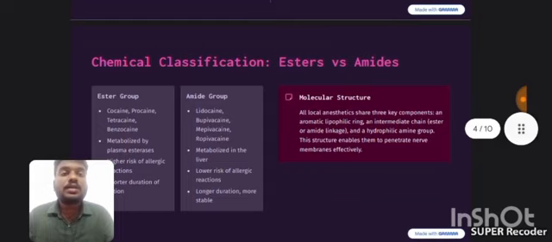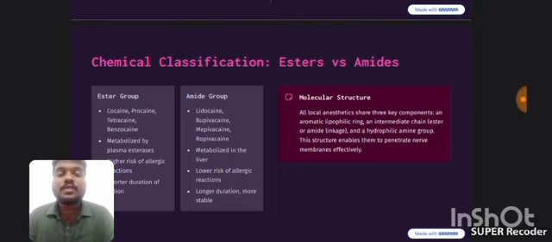Looking at the chemical classification, there are two groups: esters versus amides. All local anesthetics share three key components: an aromatic lipophilic ring, an intermediate chain that is an ester or an amide linkage, and a hydrophilic amine group. This structure enables them to penetrate nerve membranes effectively. In the ester group, cocaine, procaine, tetracaine, and benzocaine all come under the esters, whereas lidocaine, bupivacaine, mepivacaine, and ropivacaine are under the amide group.